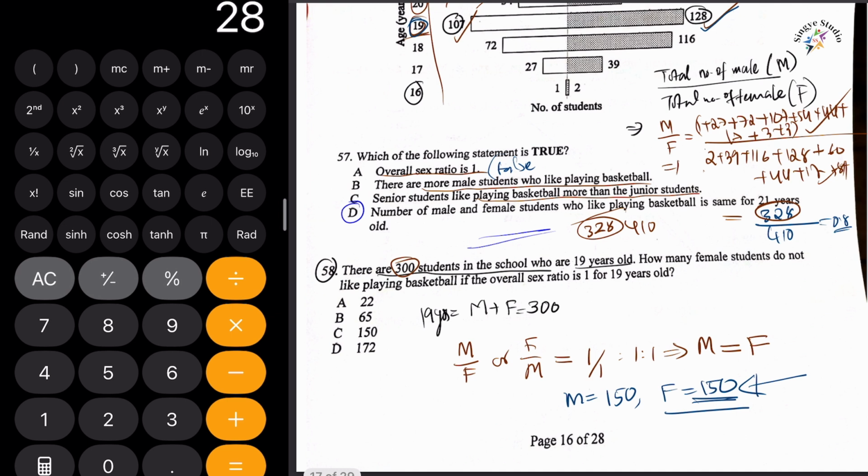So we can simply do 150 minus 128, which is 22 students, 22 female students. So our answer is option A. This is our correct answer.